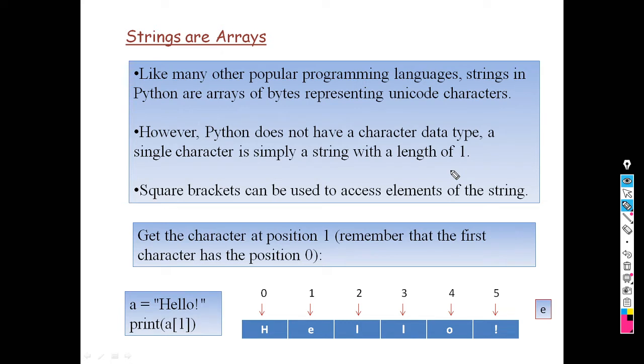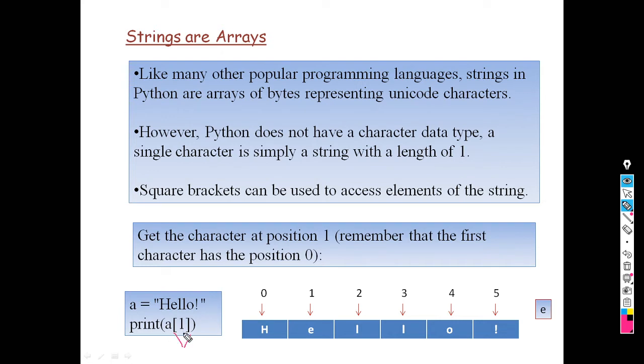Then square brackets can be used to access the elements of the string. This is the square bracket. When we want to retrieve a single character, you should use square brackets, and within the square brackets you should mention the index of the character which you want to retrieve.